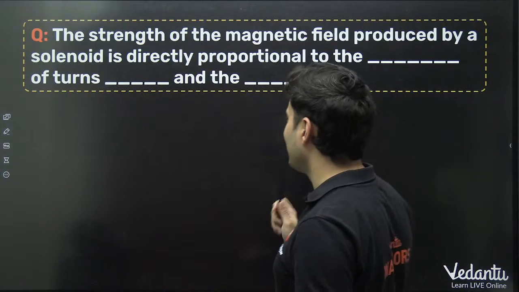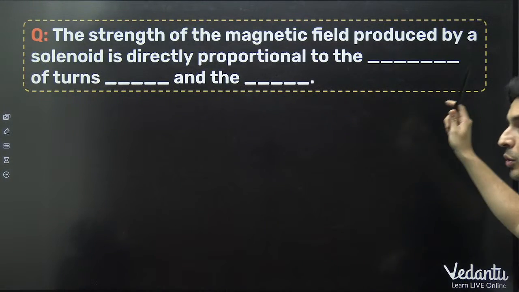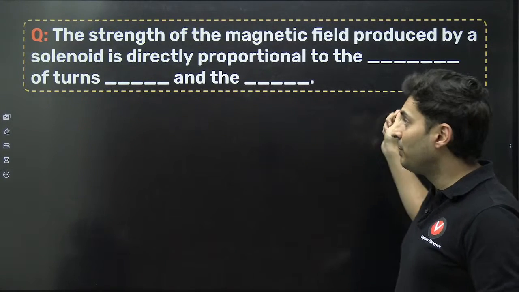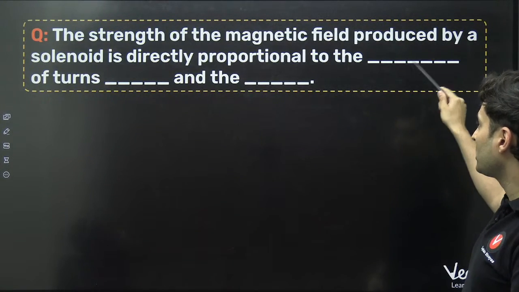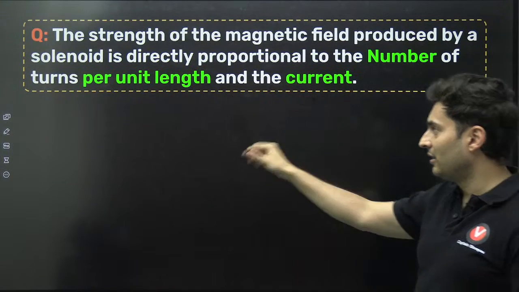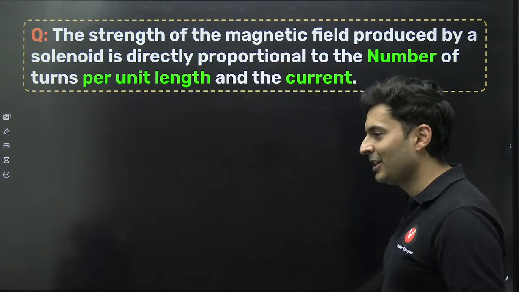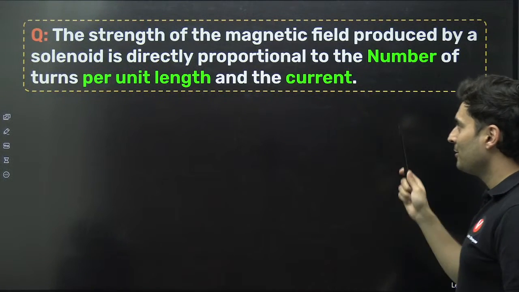The correct answer for this is proportional to, magnetic field is mu naught Ni. n is turns per unit length, so it is proportional to the number of turns per unit length. And i is nothing but the current. So number of turns and the current.